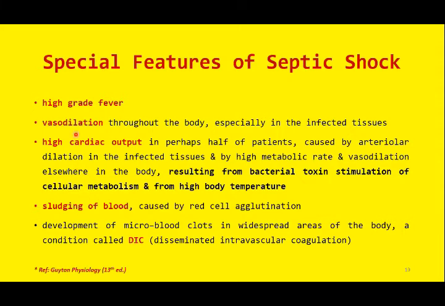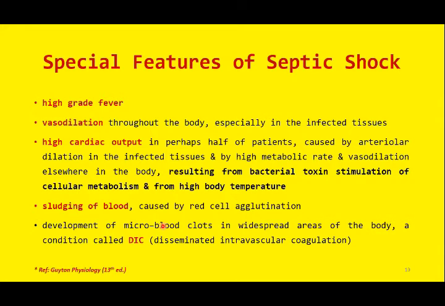So the important clinical features of septic shock, remember, are, number one, high grade fever. Vasodilatation will be there, present throughout the body. There are different types of toxins released by the bacteria, and these toxins will disturb the metabolic rate, and the cardiac output will increase. Moreover, due to red cell agglutination, microclots will develop, and this sometimes leads to disseminated intravascular coagulation.